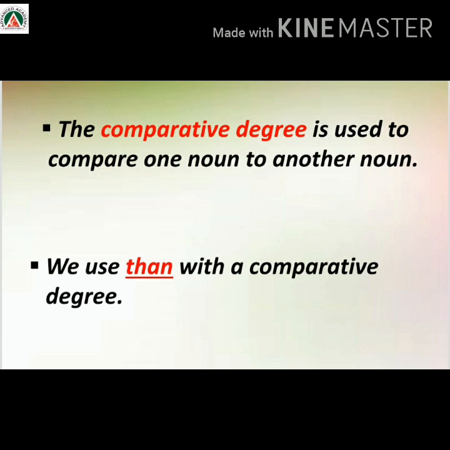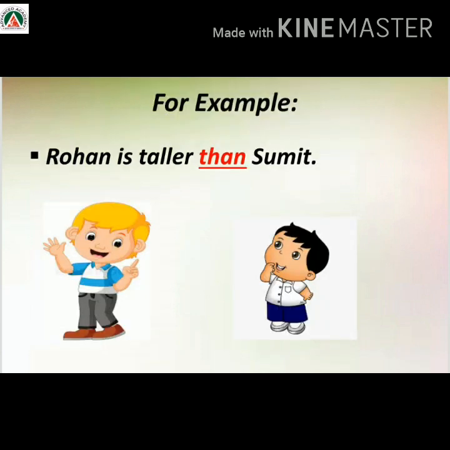Then comes the comparative degree. The comparative degree is used to compare one noun to another noun. We use than with the comparative degree. For example, Rohan is taller than Sumit. We can get many more such examples.